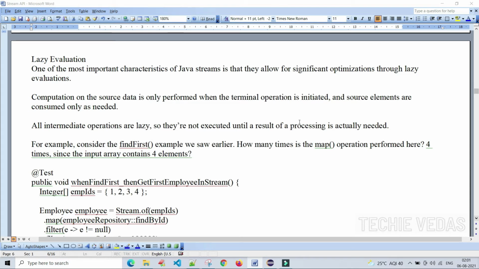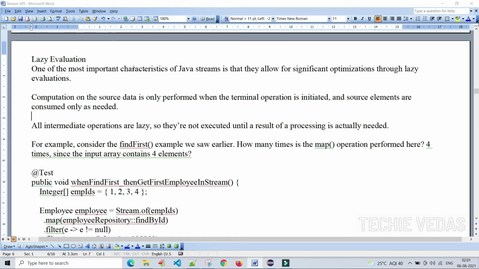Lazy evaluation. One of the most important characteristics of Java streams is that they allow for significant optimizations through lazy evaluations. Computation on the source data is only performed when the terminal operation is initiated and source elements are consumed as needed. So as we already discussed, it won't just look into the source element again and again.